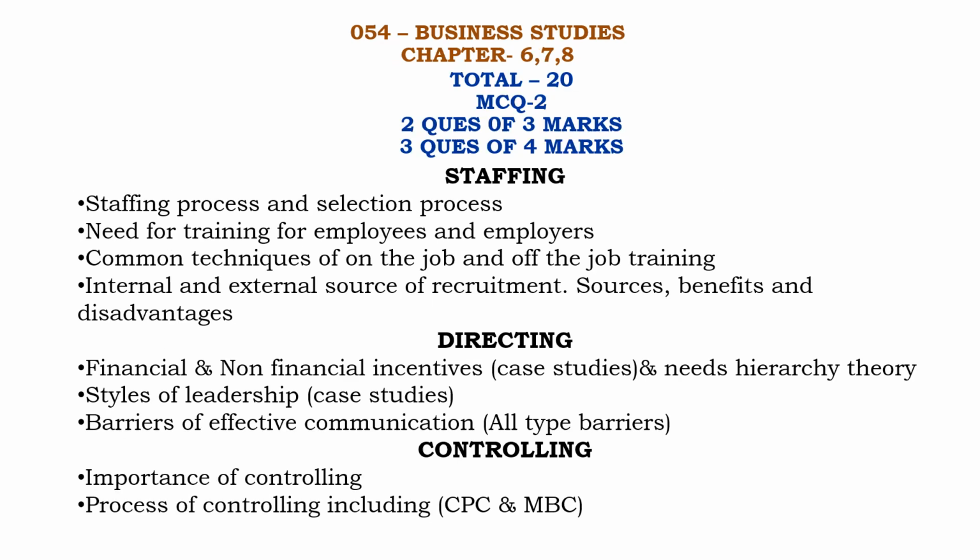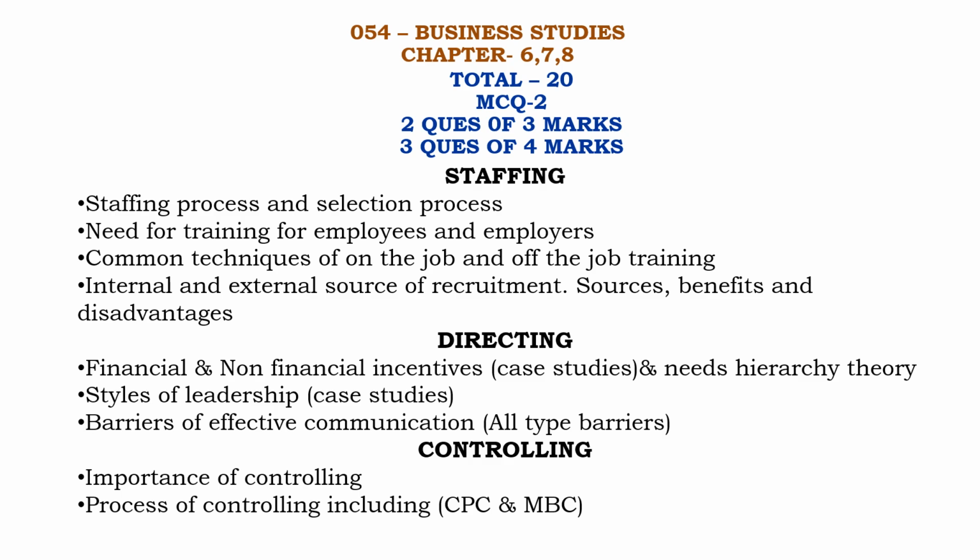The next ones are chapters 6, 7, 8. Totally they are giving the most weightage to these lessons in Part A. Here in MCQ, 2 questions of 3 marks will be asked, and 4 more questions will be asked.